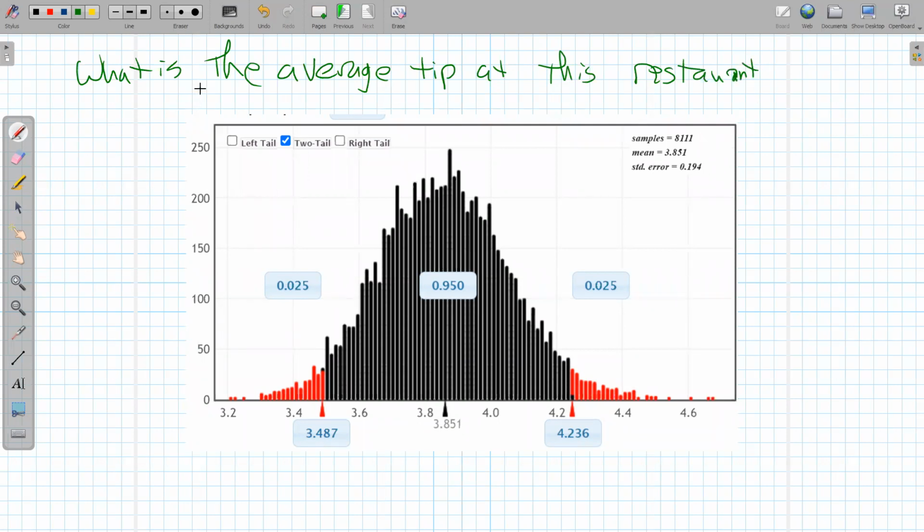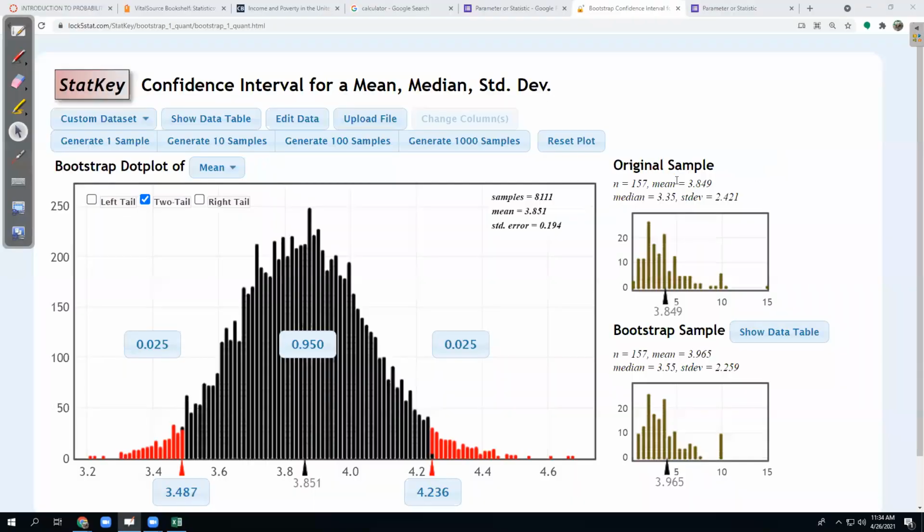I have a sample of n equals 157 tips. And the average of those, x bar, was a little bit different than this number at the bottom here. It was 3.849.